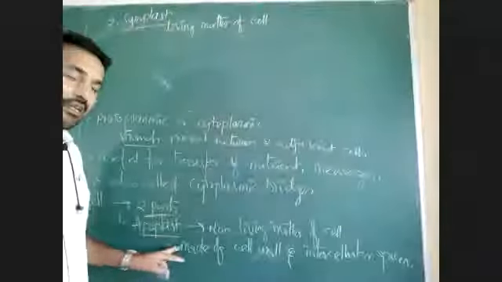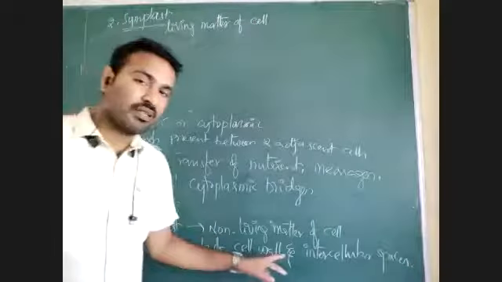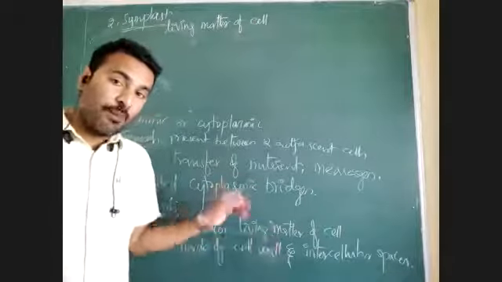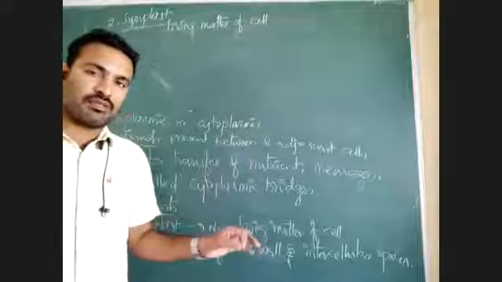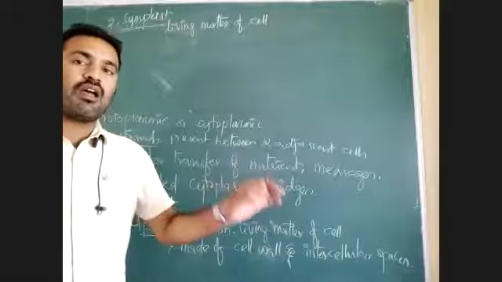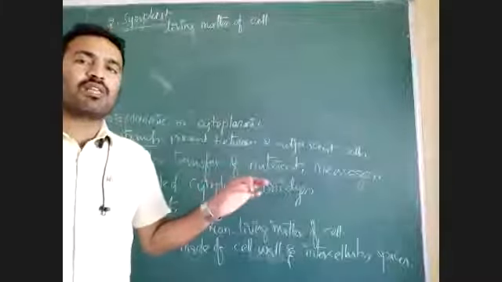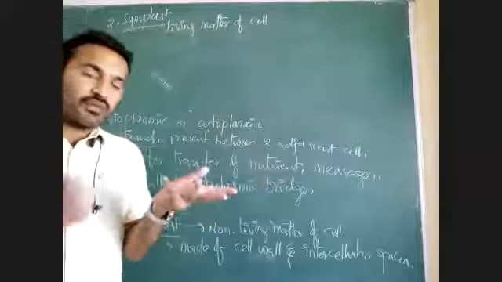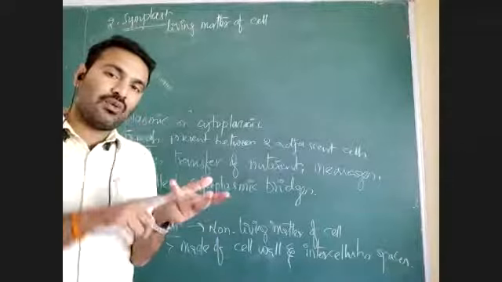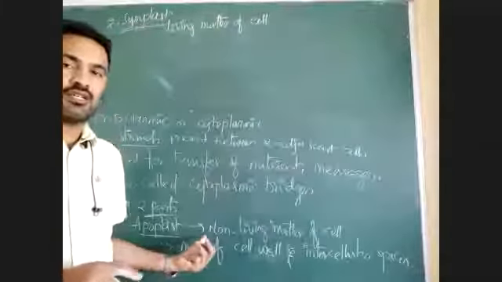Apoplast is non-living matter which is cell wall and intercellular spaces, right? Apoplast is present in plant cells where non-living matter is there. Some bacteria have a cell wall, that is apoplast. If cell wall is present in a cell, then only apoplast is present. If the cell has no cell wall, then apoplast is absent in that cell.